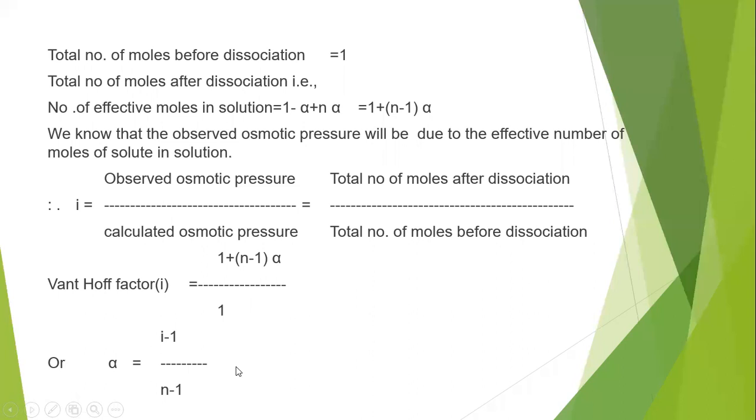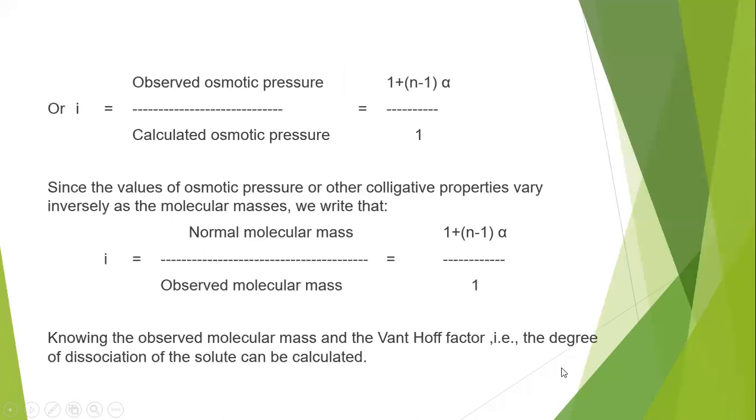So simply we can calculate the degree of dissociation using the Van 't Hoff factor. If you know the number of ions, then we can calculate the degree of dissociation very easily. For example, if you know the degree of dissociation, we can calculate the Van 't Hoff factor. Once we know the Van 't Hoff factor, we can calculate the observed colligative property, either osmotic pressure or any other. If you already know the theoretical or calculated value, we can find the observed one. So using any two values, we can find the unknown value.